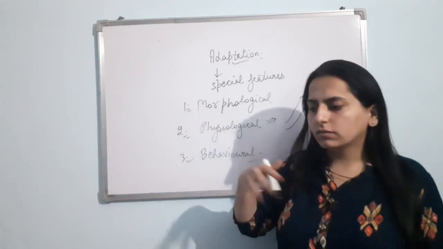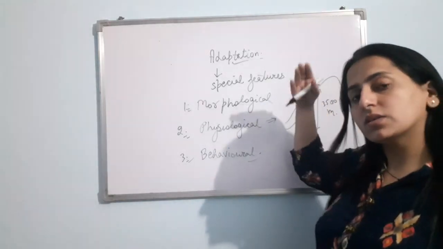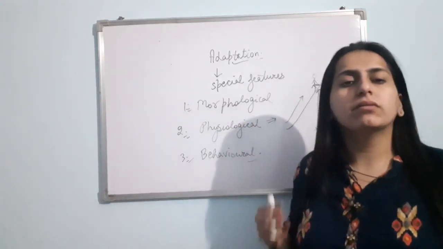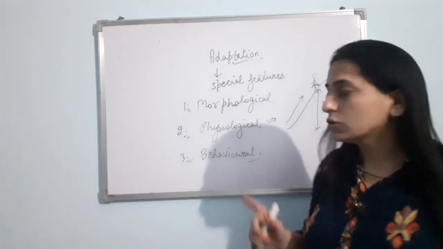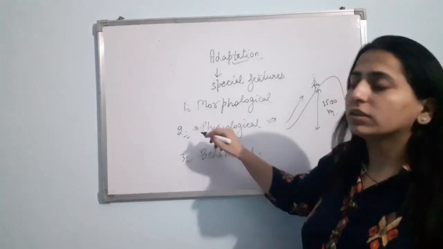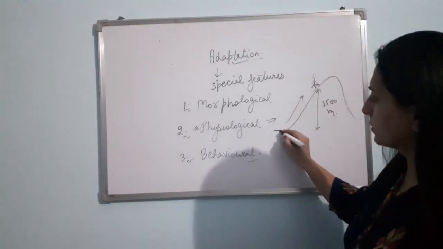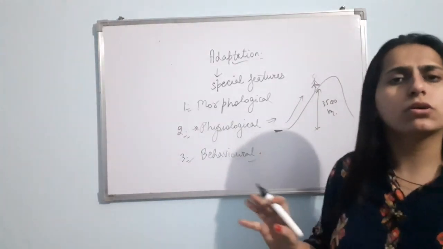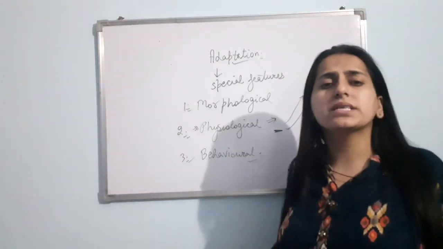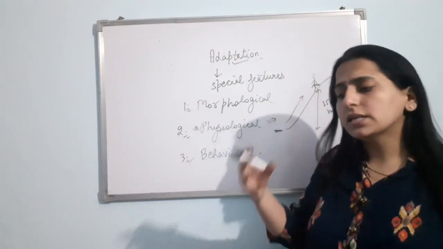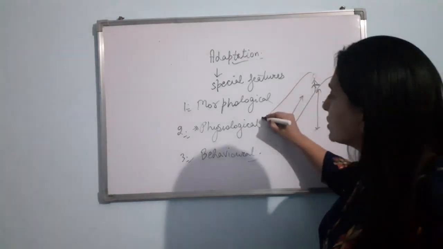Breathing problems will arise. Why? Because at this much height, the amount of oxygen available will become less. So now the person will start showing physiological adaptation. When the person is at the base, the person does not have any kind of physiological adaptation. As soon as the person reaches here, he'll start facing problems in breathing. He'll start feeling fatigue. Now this person will develop physiological adaptations.